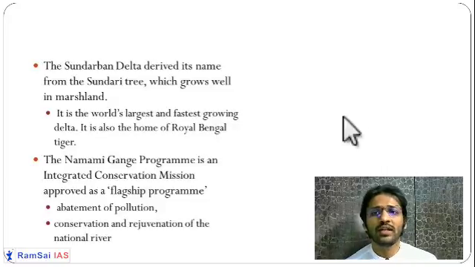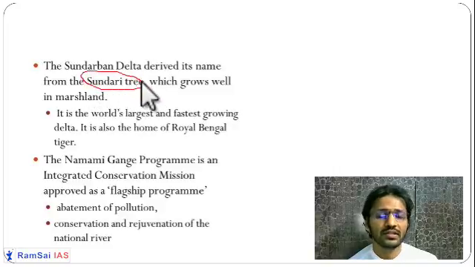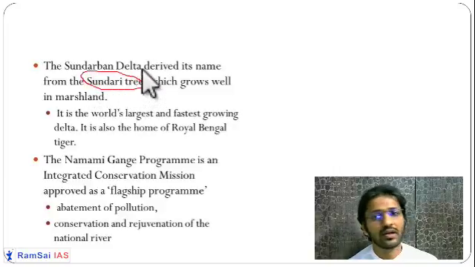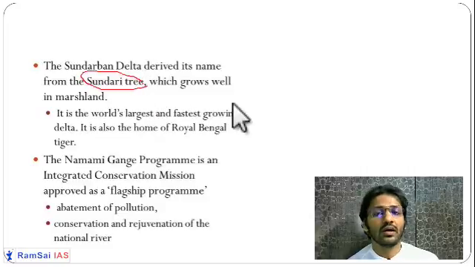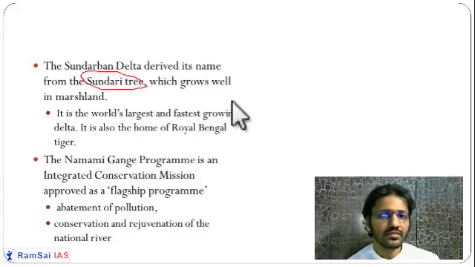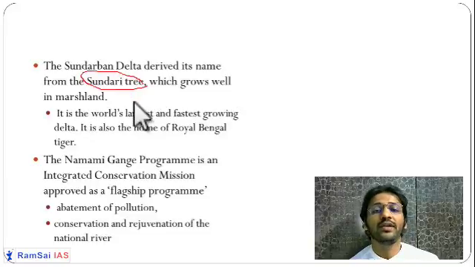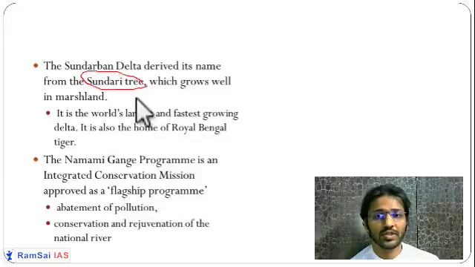The name Sundarban comes from the Sundri tree. These are very, very important trees which save us from floods and from lots of natural hazards like cyclones. Getting it? So Sundri trees are very good. The wood is very good for making ships.